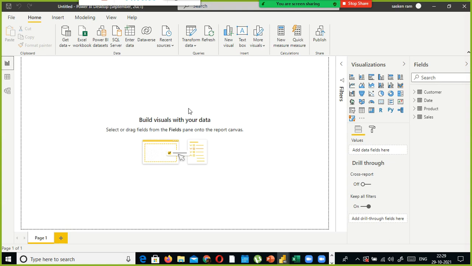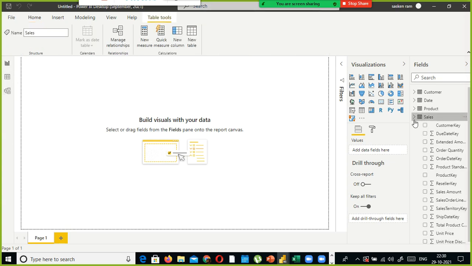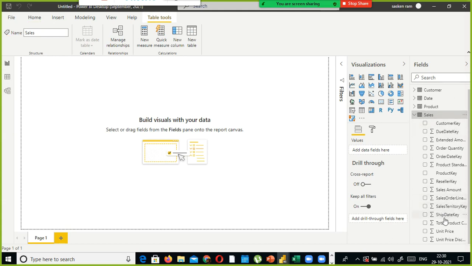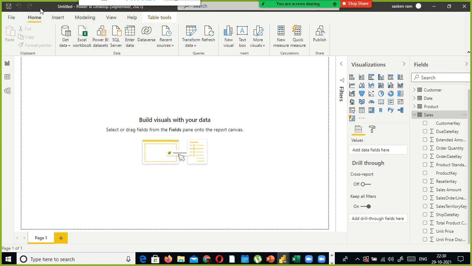First we determine which columns are required for the dashboard. Only those columns we will select here. We're not going to select everything blindly. And we don't have to transform each and every column. It is a waste of time. Whichever columns are required. For example, I go to the home ribbon, and here I have transform data, and I select transform data.